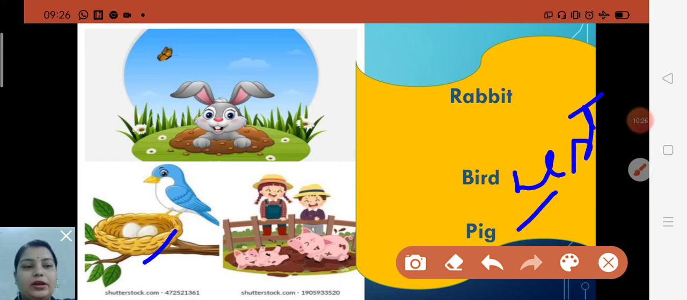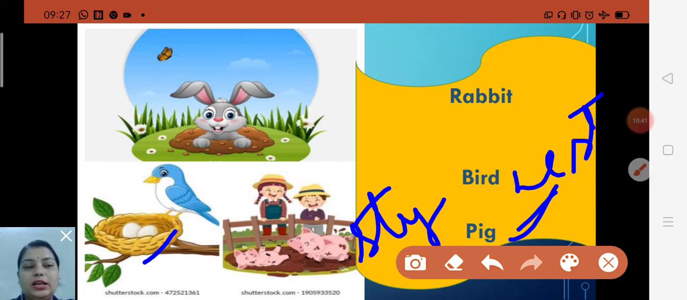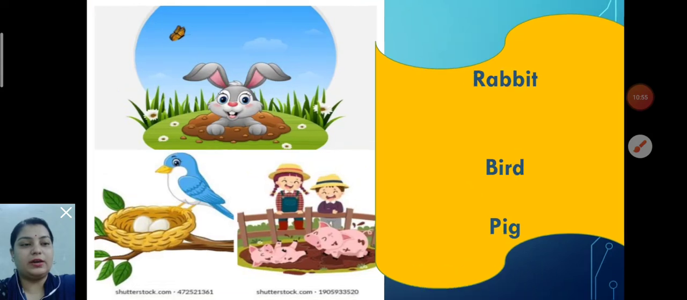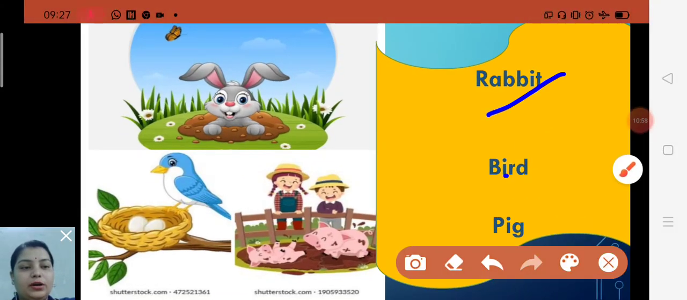Now after that, pig, P-I-G. Pig lives in a sty, S-T-Y. And what do you know about the pig, children? Their intelligence is higher than a dog. It is also an intelligent animal, and they are very clean animals. So pig lives in sty. Once again, rabbit, burrow; bird, nest; and pig lives in sty.